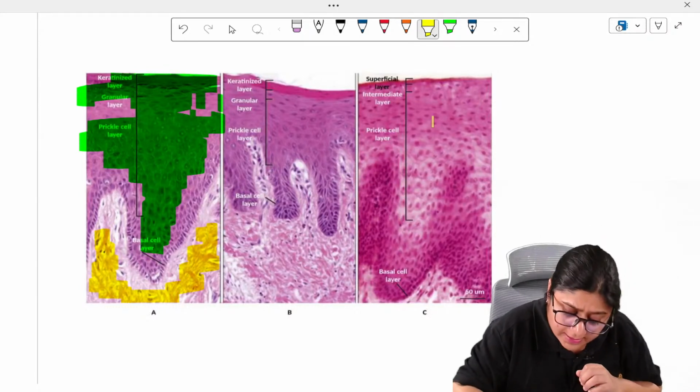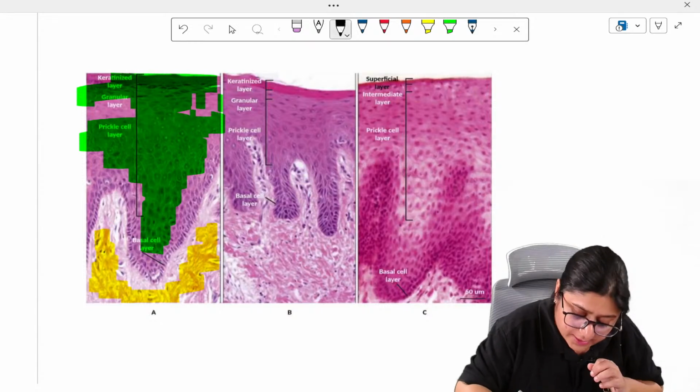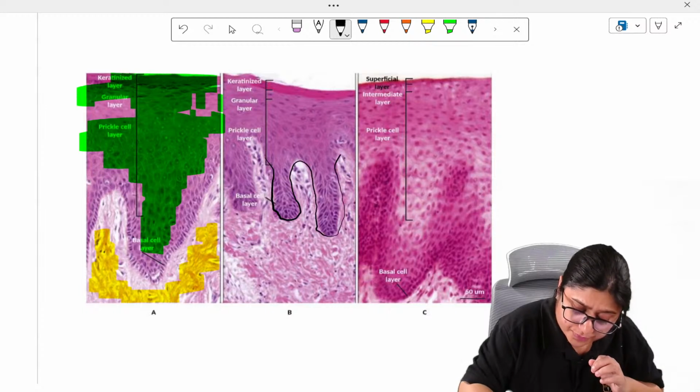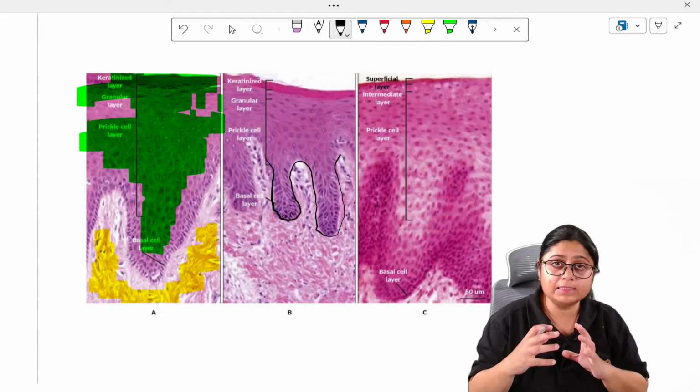Now here you can see that there are many cells. These are the rete pegs which are extending into the connective tissue like this, and these are the cells. The cells which are at the base near the connective tissue are called the basal cells.